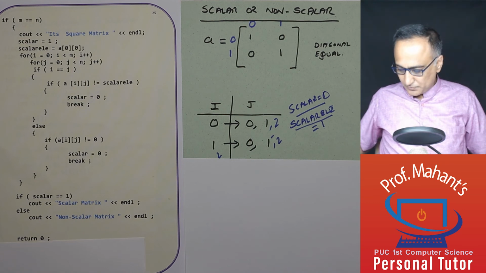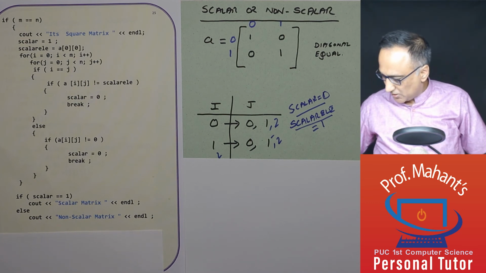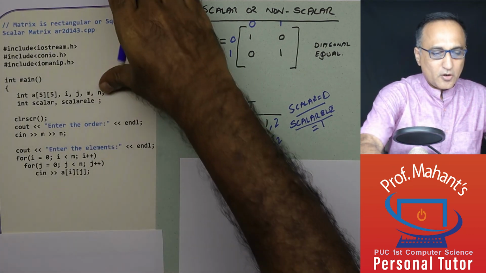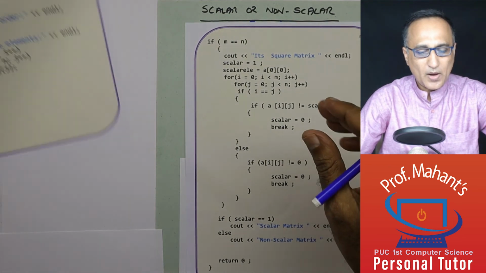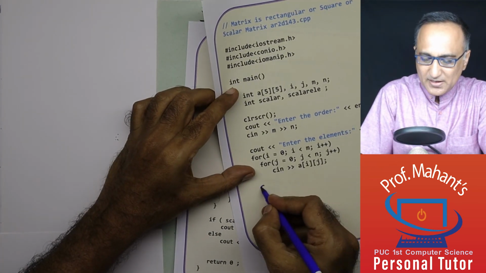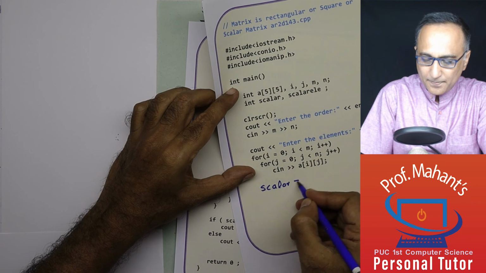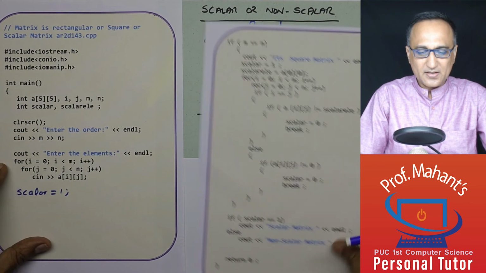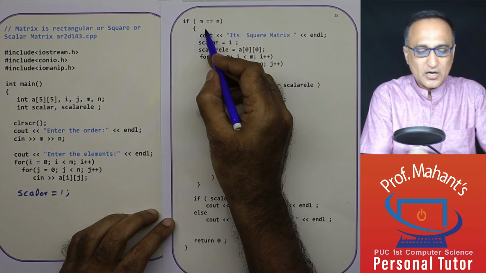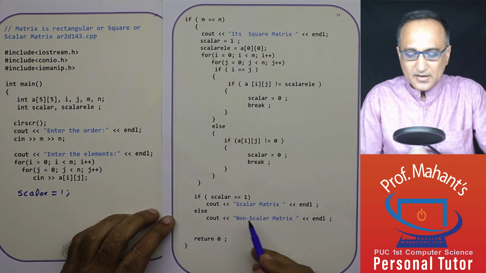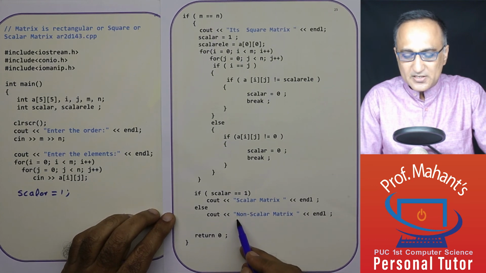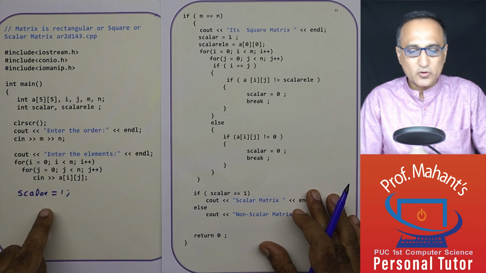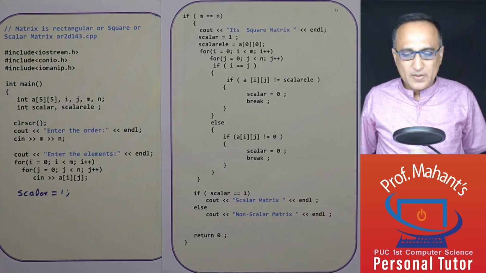One small thing you need to do here: when you're checking for a scalar matrix, it is correct to make the value of the scalar variable equal to 1 outside as well. Why I'm doing it is, suppose the number of rows is not equal to the number of columns, it should still say it is a non-scalar matrix, because I'm only checking for a square matrix. So I should make this outside also 1. Rest of the program is perfectly fine.